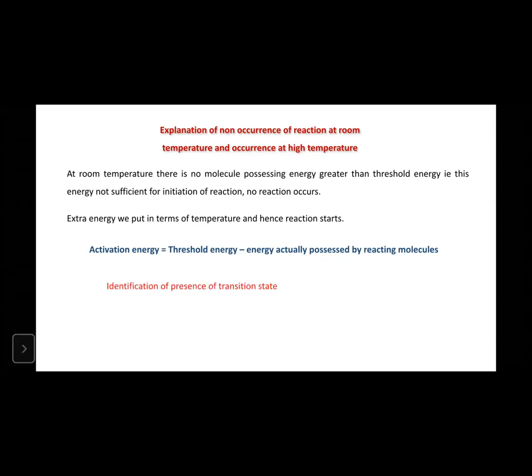So here is the identification of the presence of a transition state. The reactants are converted into products through a transition state, or else an intermediate state, as you know. That one we have to identify. So how do you identify the presence of a transition state? Anybody else? Can you hear me? Yes, sir. Tell me then.